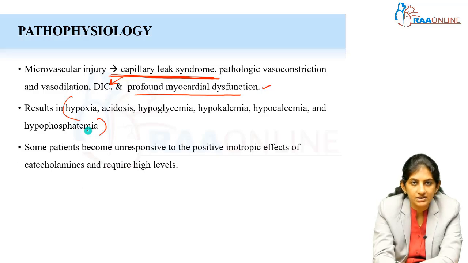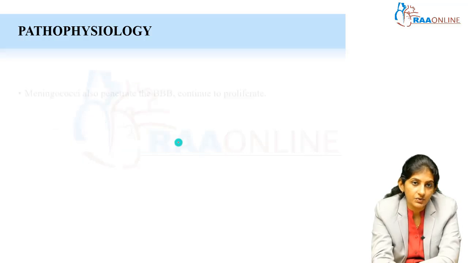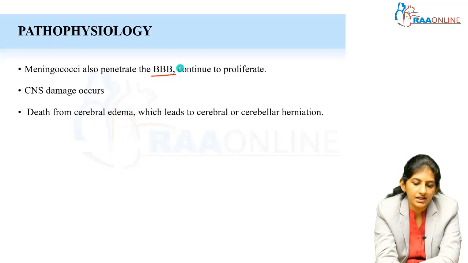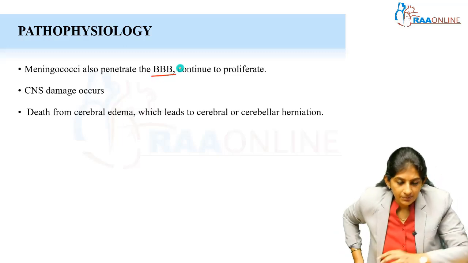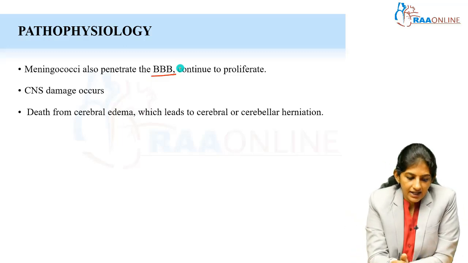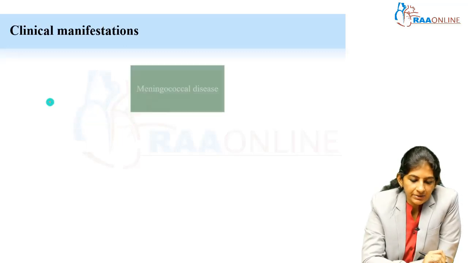And these meningococcemic patients can have a shock which is very, very unresponsive to high levels of catecholamines, so this is a very difficult situation to treat. Meningococci, as I told you, can also penetrate the blood-brain barrier. It penetrates the blood-brain barrier and continues to proliferate, so CNS damage occurs. There can be cerebral edema, which is the cause of death in the majority.